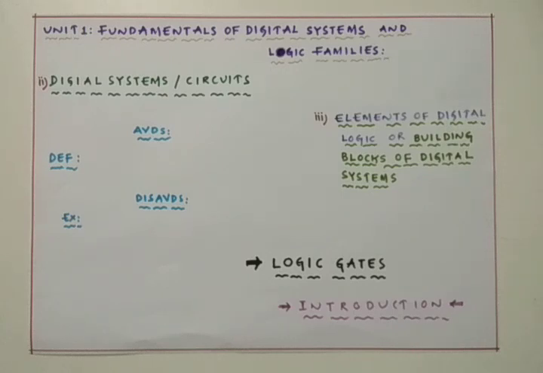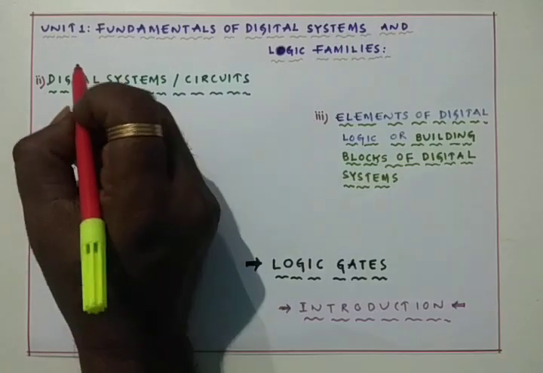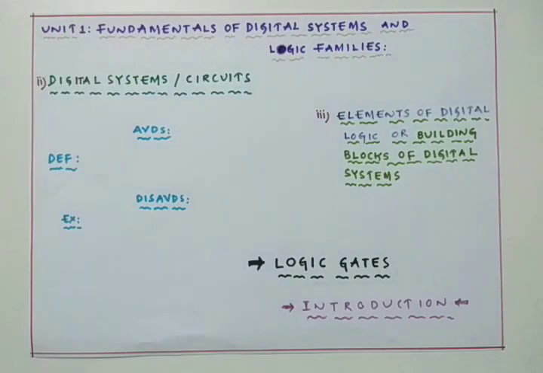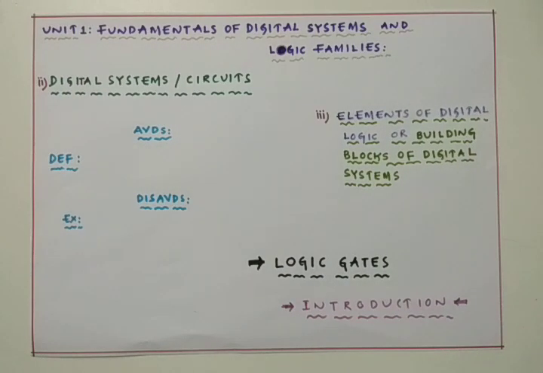A digital system is also named a digital circuit. Digital systems are those in which the voltage levels or current levels are assumed to have only two amplitudes: one is high, another one is low.